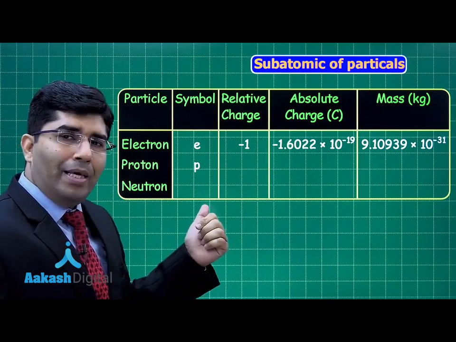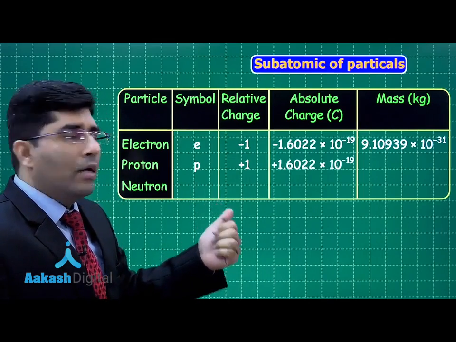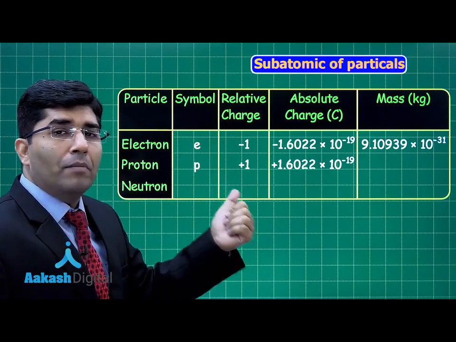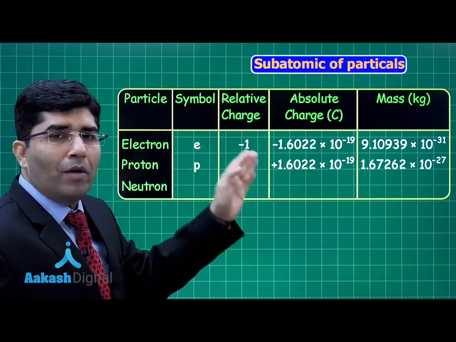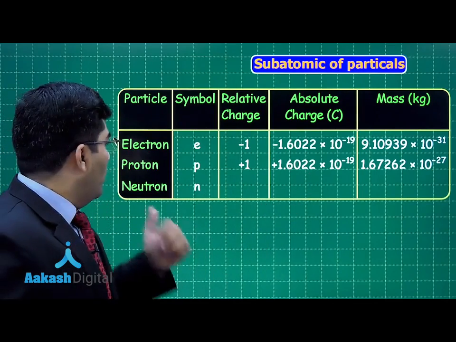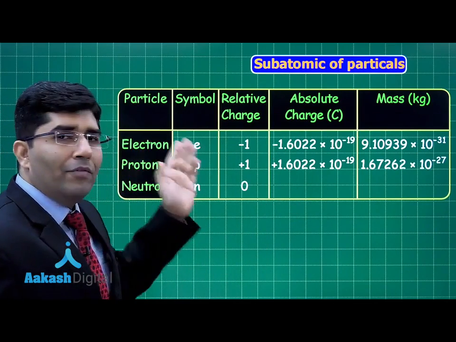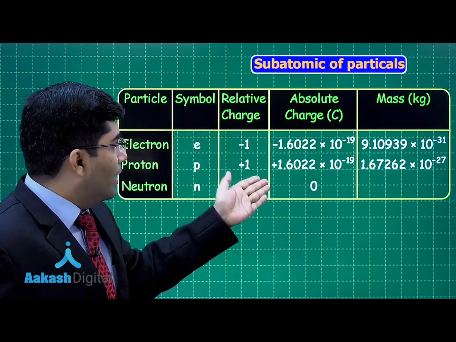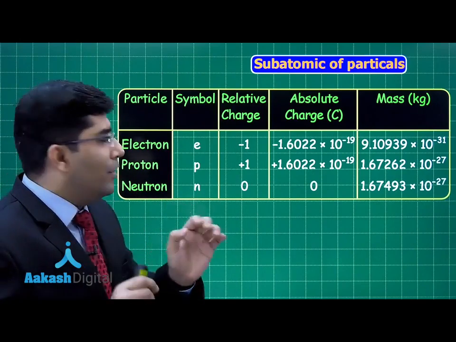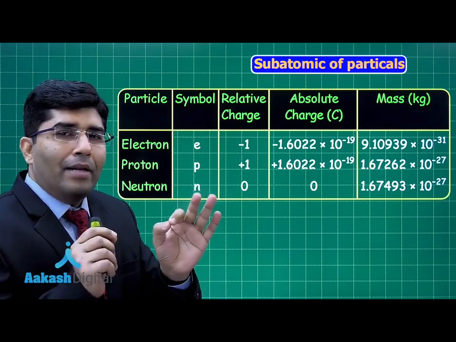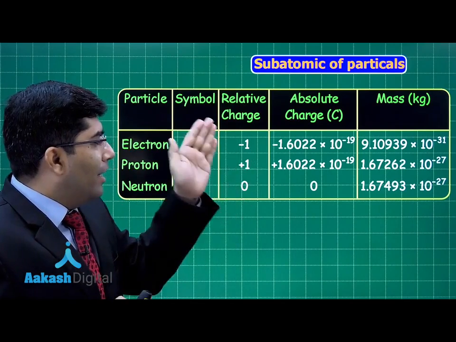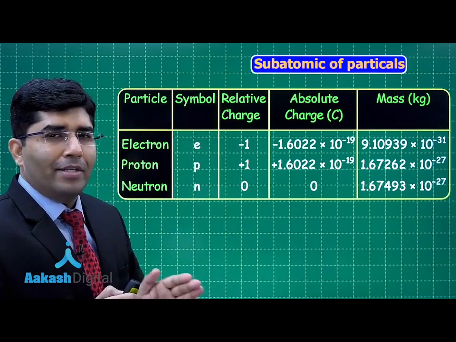Proton, the symbol is p, the relative charge is +1, the absolute charge is +1.6 × 10^-19 coulomb, and its mass is 1.67 × 10^-27 kg. Neutron, the symbol is n, the relative charge is 0, the absolute charge is also 0, and the mass is slightly bigger than that of the proton. But we can use 1.67 × 10^-27 kg, right?